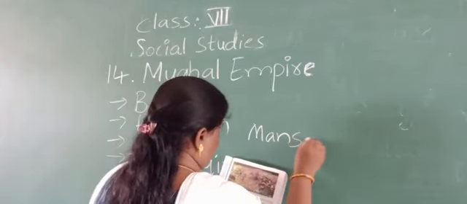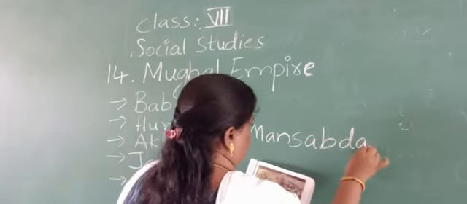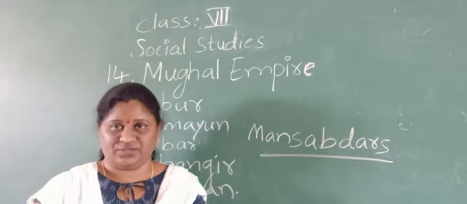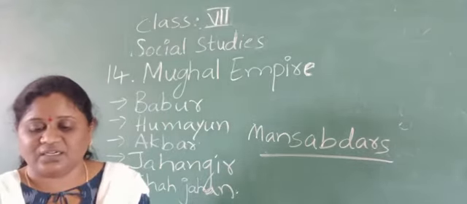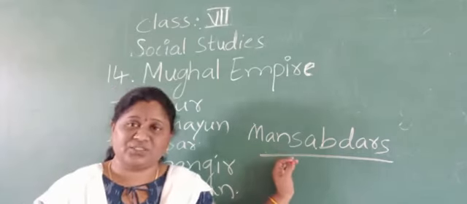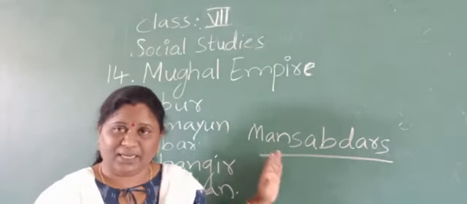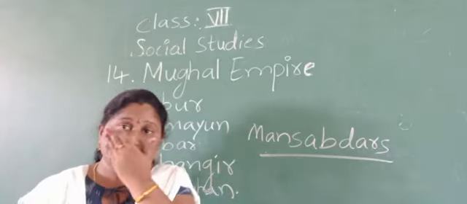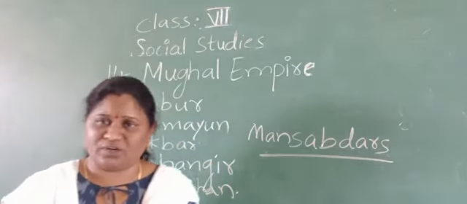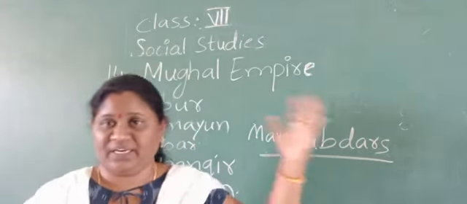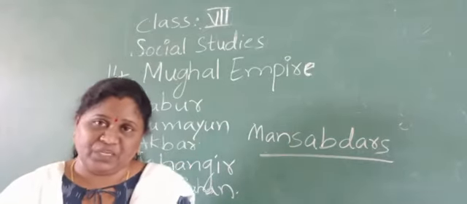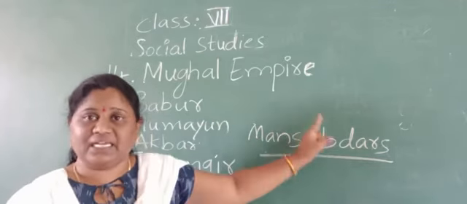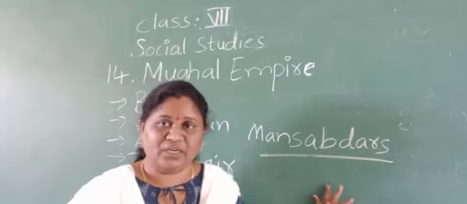These Mansabdars did work under the empire, whatever the work was, even gardening, maintaining the palace, suppressing any revolts, or participating in war. Any work they did, they were ready to do under the control of the empire.